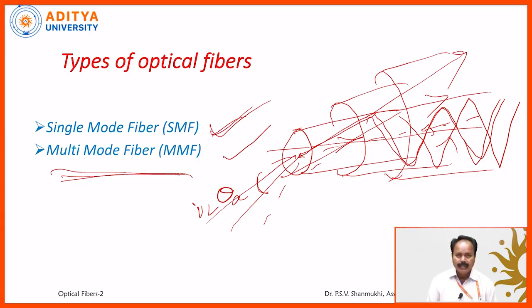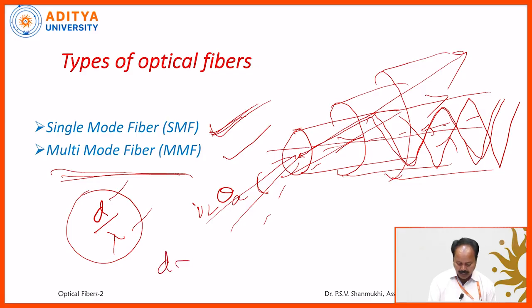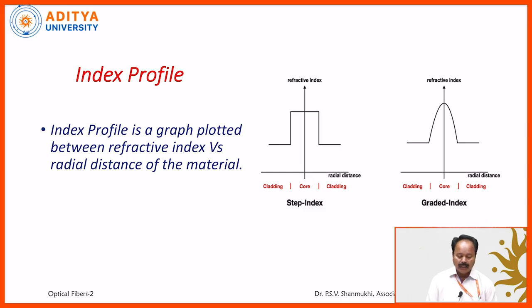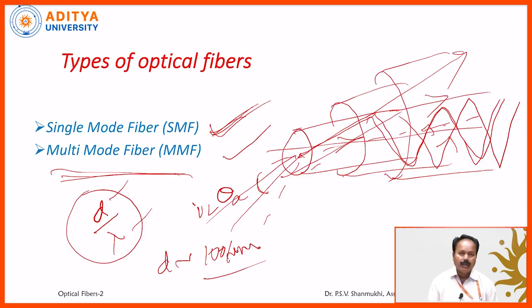On what basis are they classified? They are classified based on the d by lambda value, where d is the diameter of the core and lambda is the wavelength of the light. Suppose the diameter of the core is very small, of the order of 4 micrometers, then it allows only one allowed direction, and it is said to be a single mode fiber. If d is approximately 100 micrometers, then it allows more than one allowed direction, and it is said to be a multi-mode fiber.